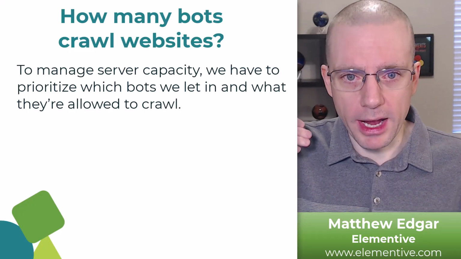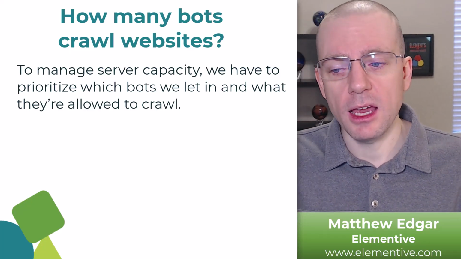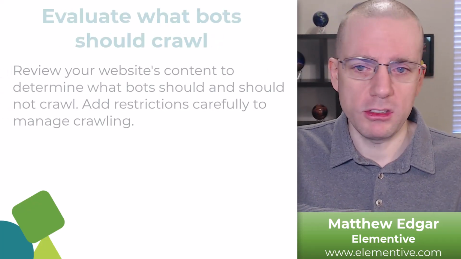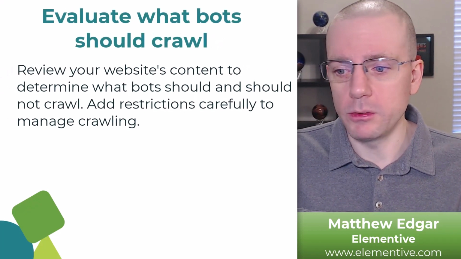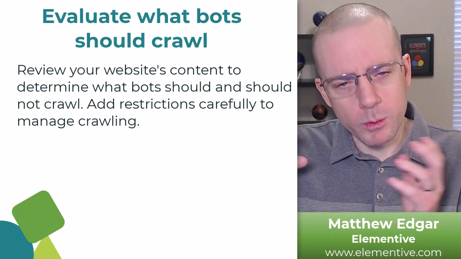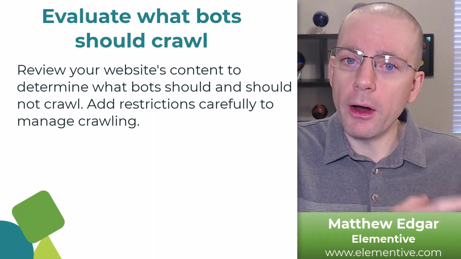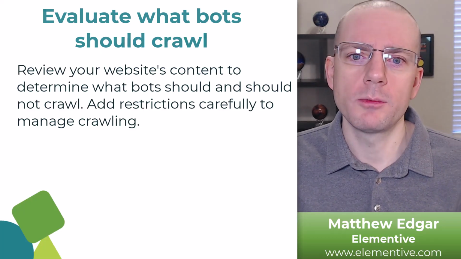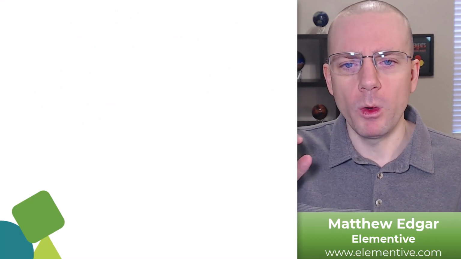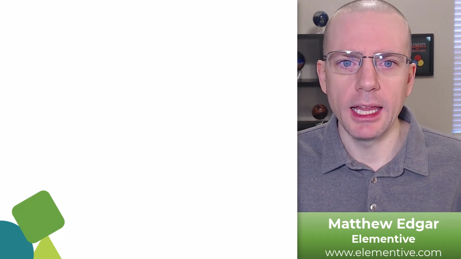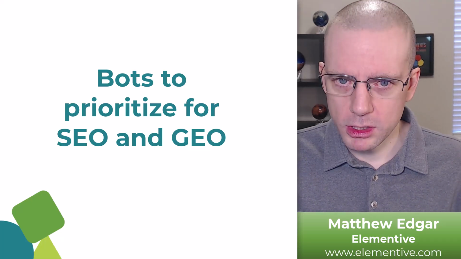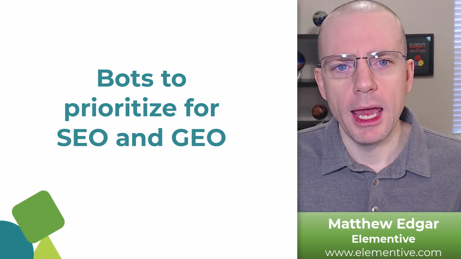We really have to prioritize what they're allowed to see and what they're not allowed to see. And there are certain kinds of files that we just don't need bots crawling. We don't need them paying attention to, and we can restrict access there safely without impacting performance in search results or AI responses. Okay, with all of that context in mind, let's talk about the bots that really matter and the ones that we need to pay the most attention to for SEO and AI search.